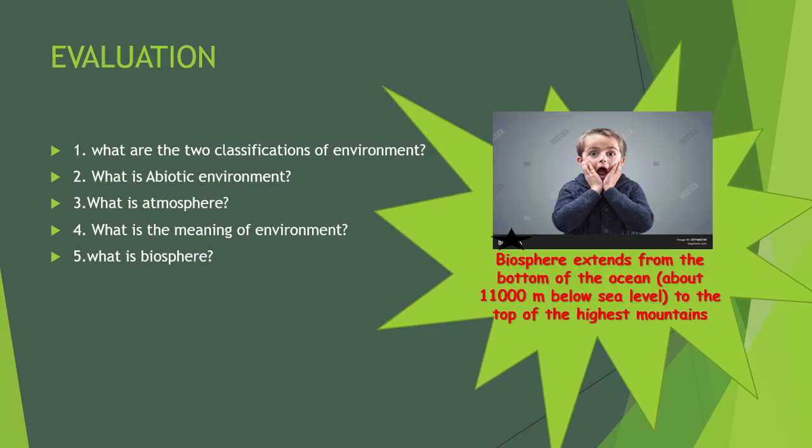See here, the biosphere extends from the bottom of the ocean, about 11,000 meters below sea level, to the top of the highest mountains. That is where organisms exist. So biosphere means the place where organisms live. That is the living area of the biosphere. Is it not very interesting?